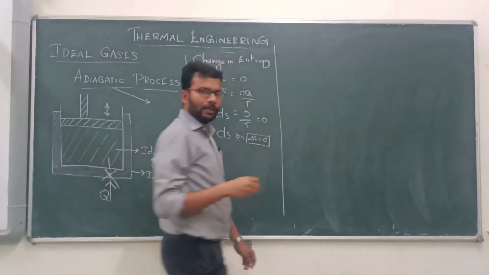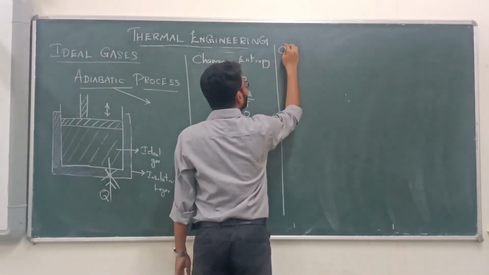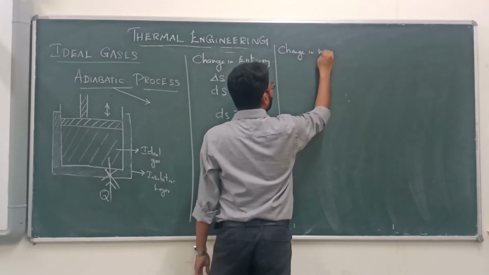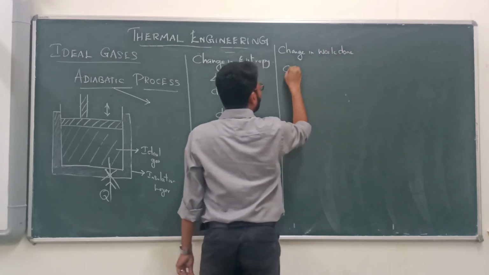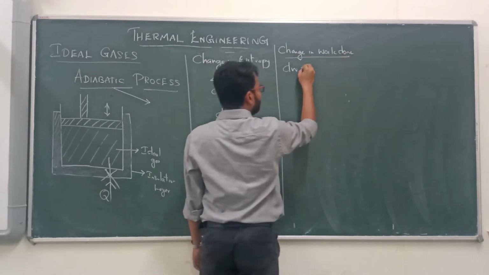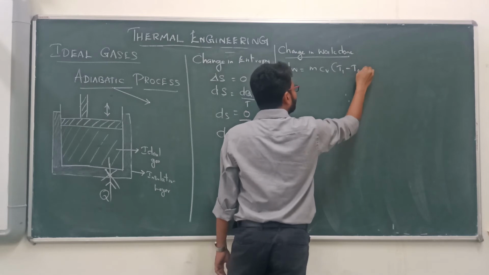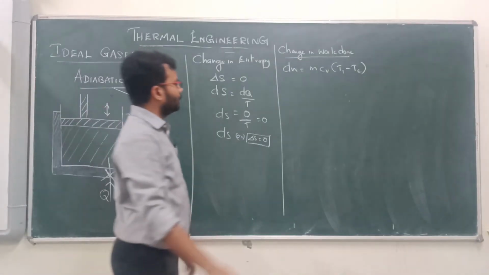Now we are going to find one more relationship for work done. The previous relationship is dW is equal to mCv of T1 minus T2. From this relationship only, we are going to find another relationship.